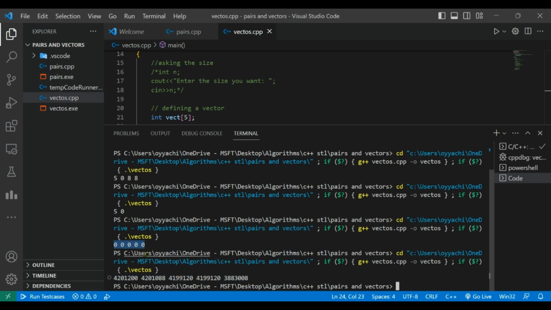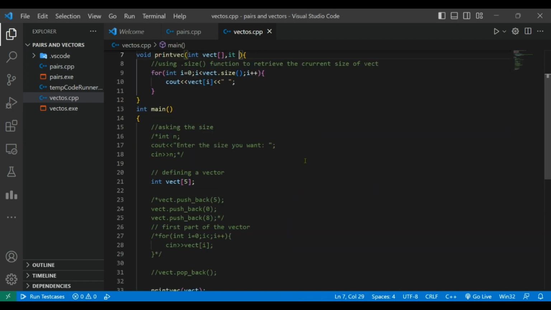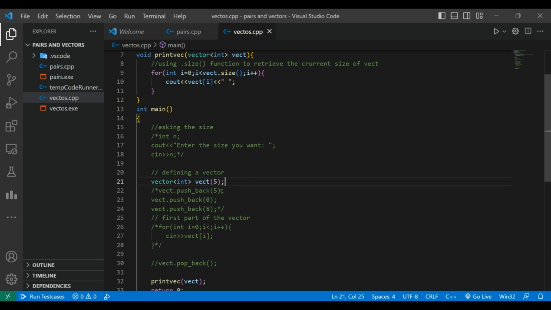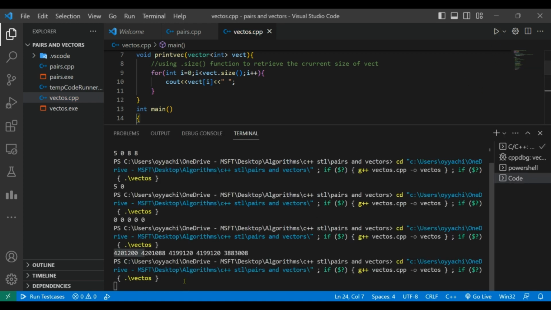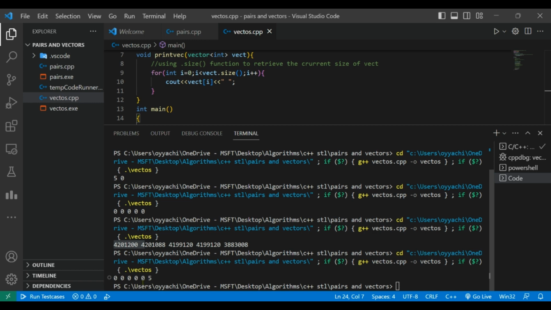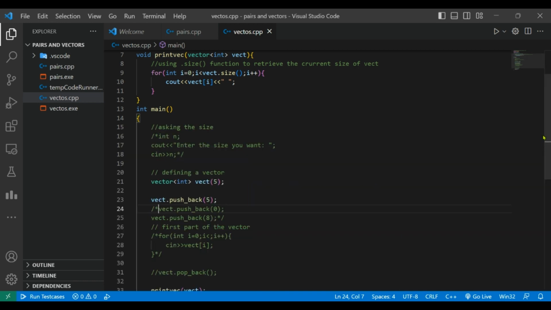But this was not the case in vector. In vector, all the elements you are getting are 0. This I wanted to show you. I will put it back to whatever it was. I wanted to show you one more thing: suppose I do push back a value into it, 5. This doesn't mean that your zeros will go. All zeros and after that the 5 comes. You can check this out for yourself. All zeros and a 5 entered, so the total size now is 6, not 5.